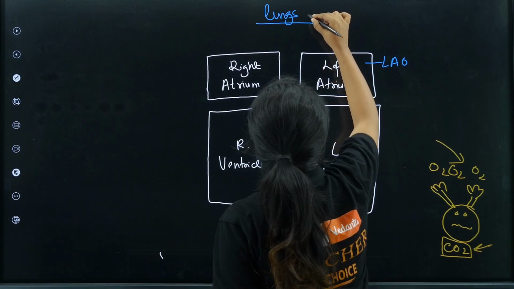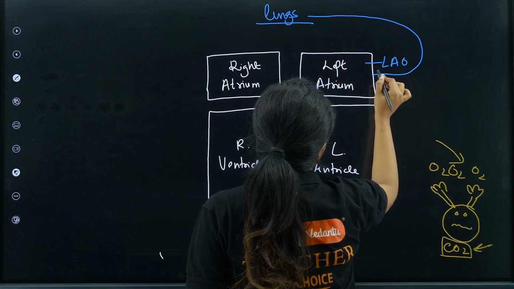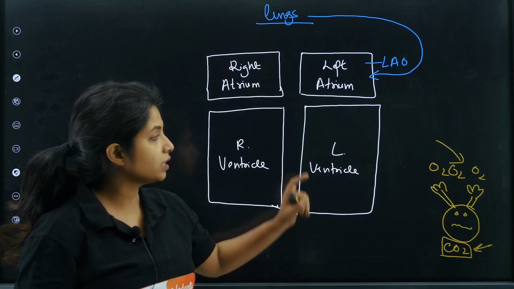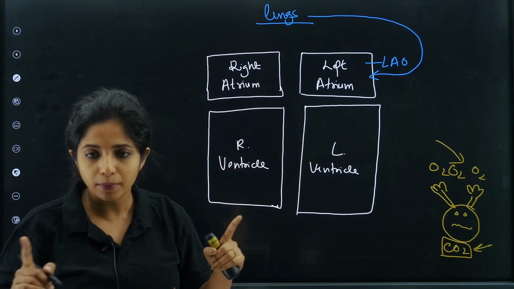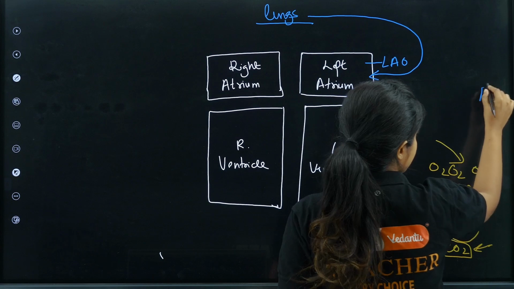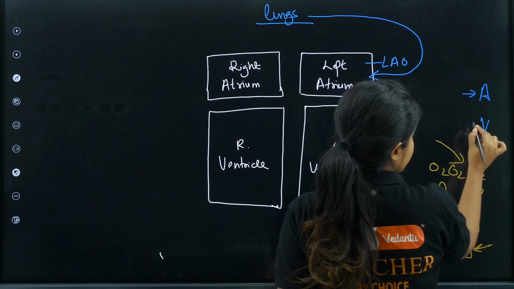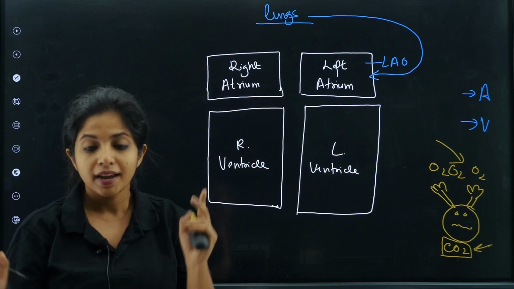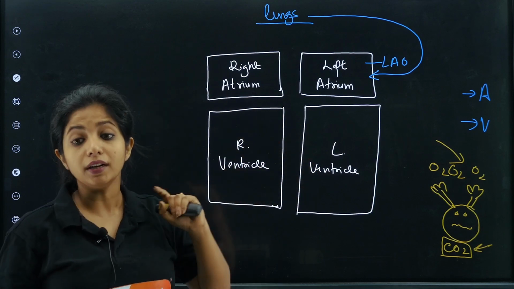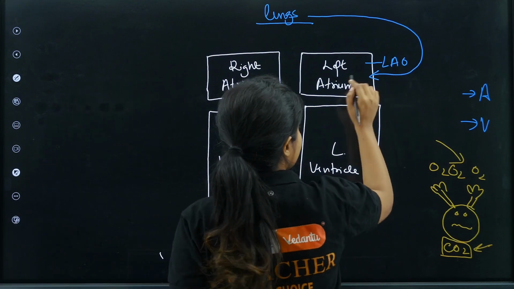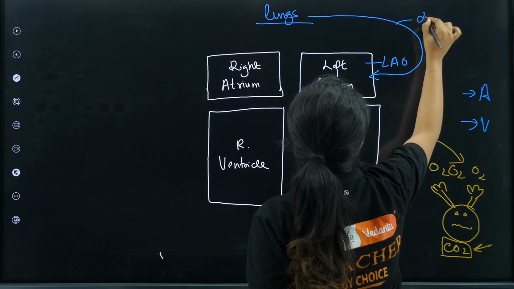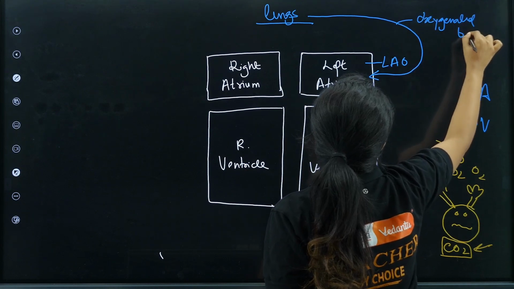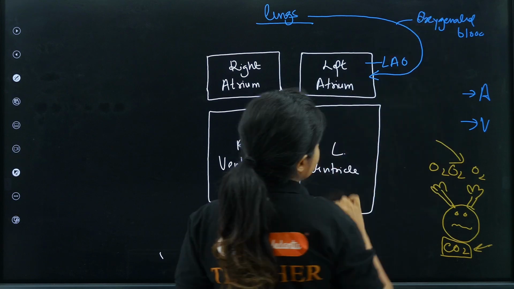So lungs basically transport the oxygenated blood to the left atrium first. Okay, and how do you know whether it's atrium or ventricle that comes first? Just remember that in the alphabet series, A comes before V. So it has to be the atrium before the ventricle. Nothing can pass directly to the ventricle. Please remember it. It has to pass through the atrium to reach the ventricle. So it reached the atrium. Now what is this blood, children? This is oxygenated blood.